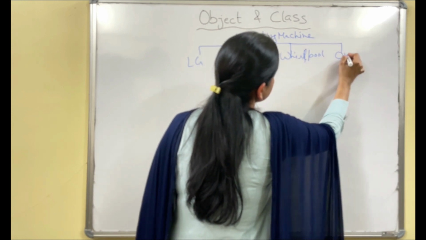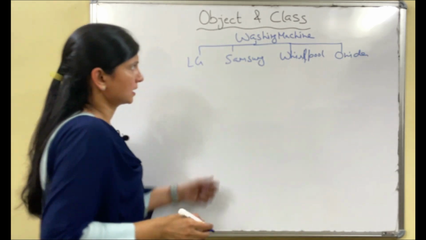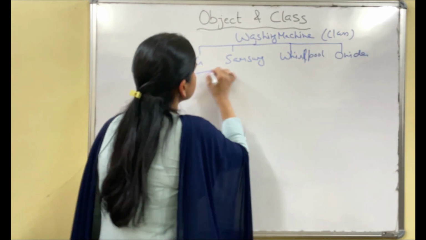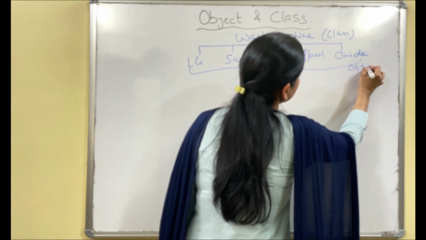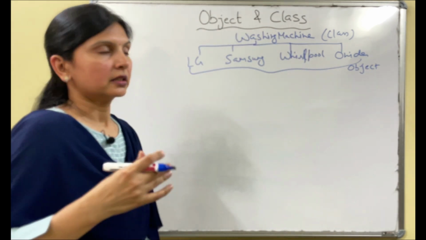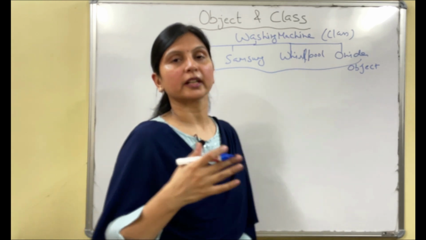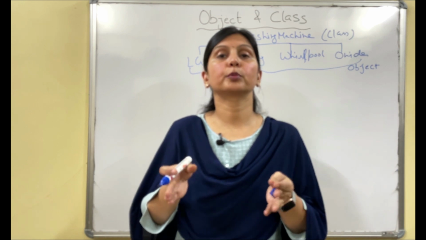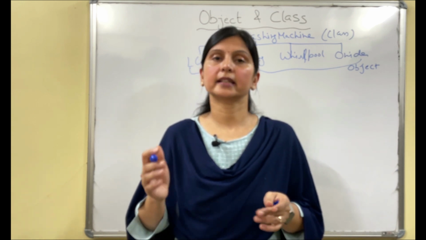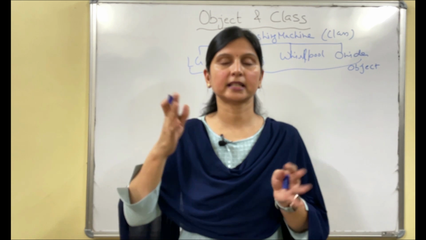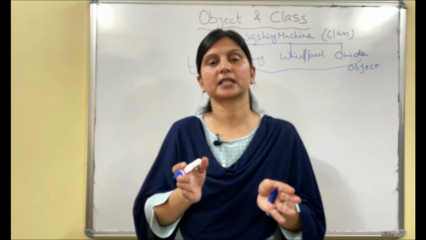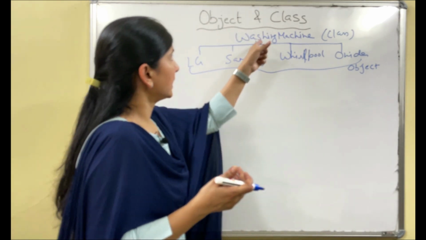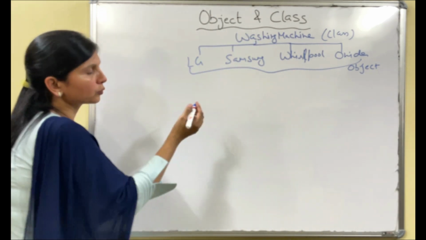Then let's take one more, Onida, right? So in this, washing machine is a class and all these are objects of class washing machine. So in a factory, before the production of any washing machine, some specification is designed, some blueprint is designed. It's not that any random specification is used; a standard specification is designed. So that is called blueprint, right? And in case of washing machine, what is the blueprint of washing machine?